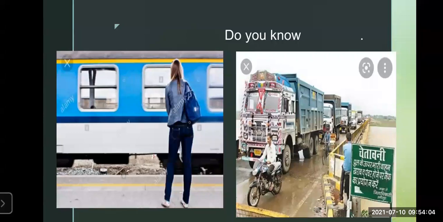Now, see how it is given in this column. When you stand on the railway platform near the railway track, what do you actually feel when the train is passing in front of you? You experience that the surface where you're standing is shaking, it's trembling, because of the velocity of the train. Velocity means speed. Because of the speed of the train, the ground where you are standing is trembling and shaking.